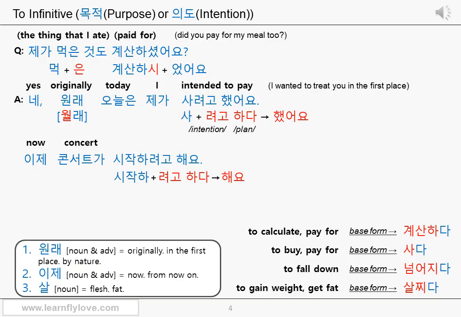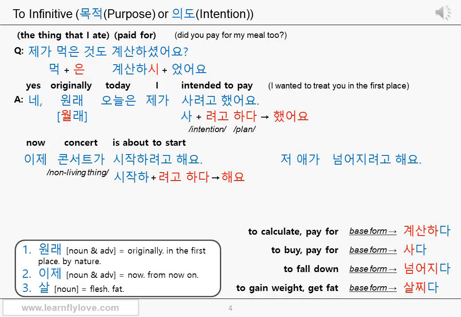Let's think about it. 콘서트. The concert is non-living thing. A non-living thing cannot have an intention. Therefore, in this case, this 으려고 하다 means to be about to happen or to be close to happening. Therefore, 시작하려고 해요 here means is about to start. 이제 콘서트가 시작하려고 해요. The concert is about to start now. Okay? Let's see the next example.